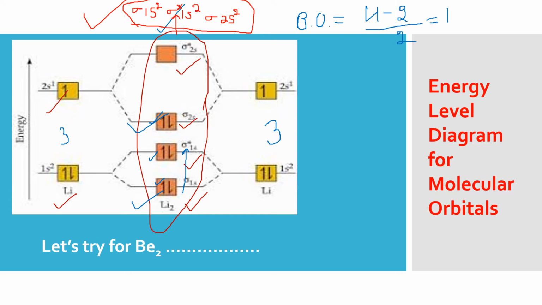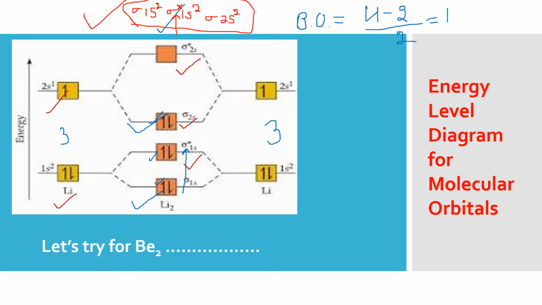Now you have to be very careful. Read the questions carefully. In some of the questions, they just ask you to predict the bond order, or they ask you to write the configuration. Then you don't need to draw the MO diagram. If it is specified in the question, draw the MO diagram and then calculate bond order and predict the magnetic behavior, only then you draw. Otherwise, if the question is carrying less marks, you don't need to draw the MO diagram every time.